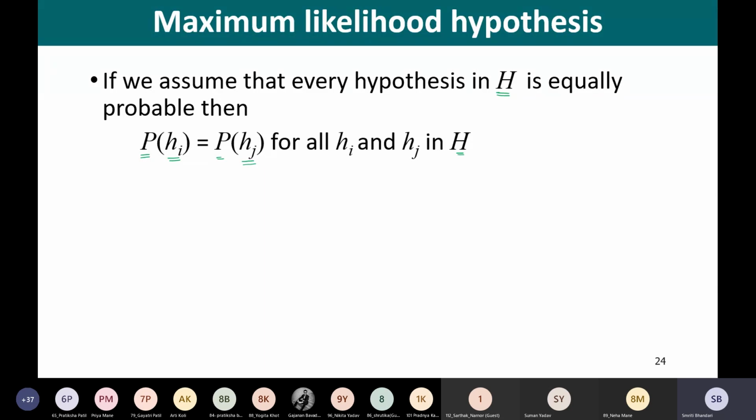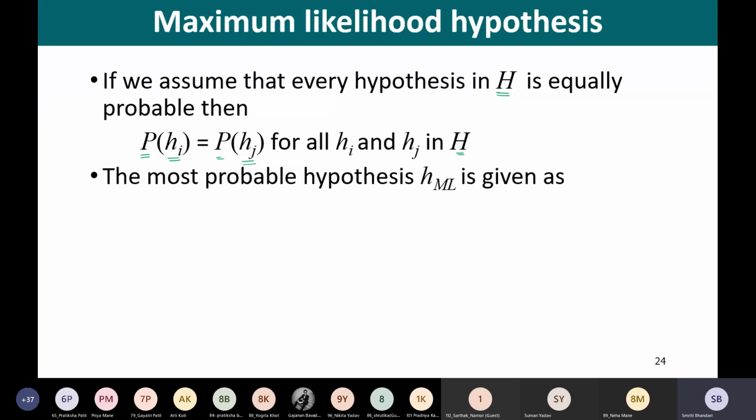So obviously the probabilities of all the hypotheses Hi and Hj in the hypothesis space are equal, right? So here we can further simplify our H_MAP.